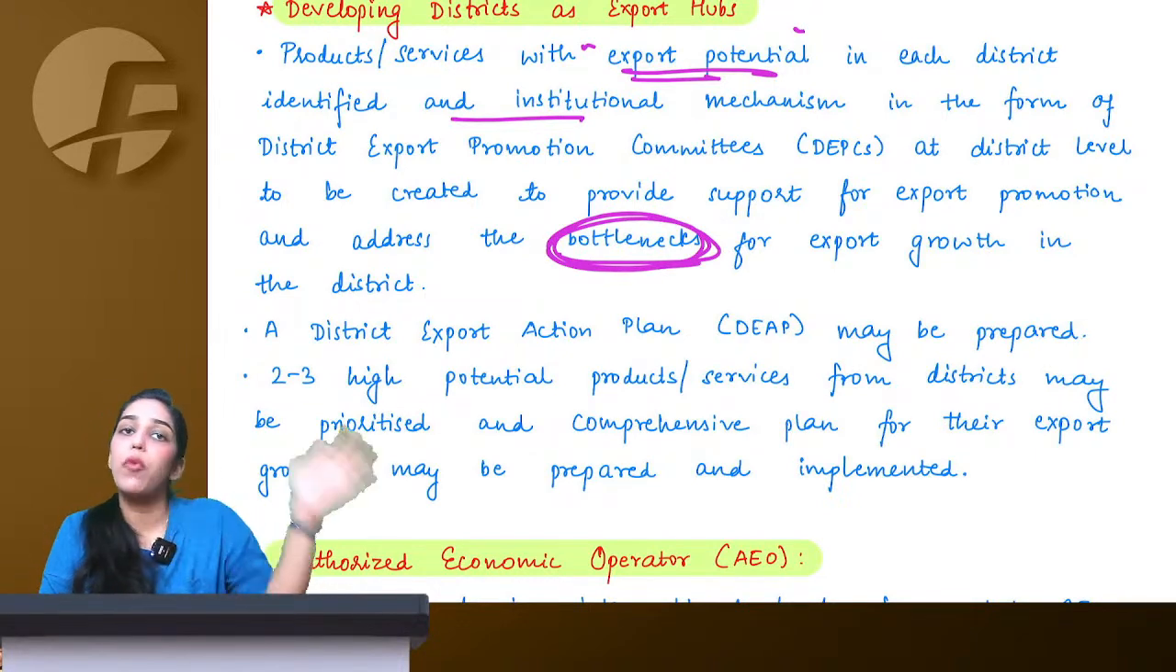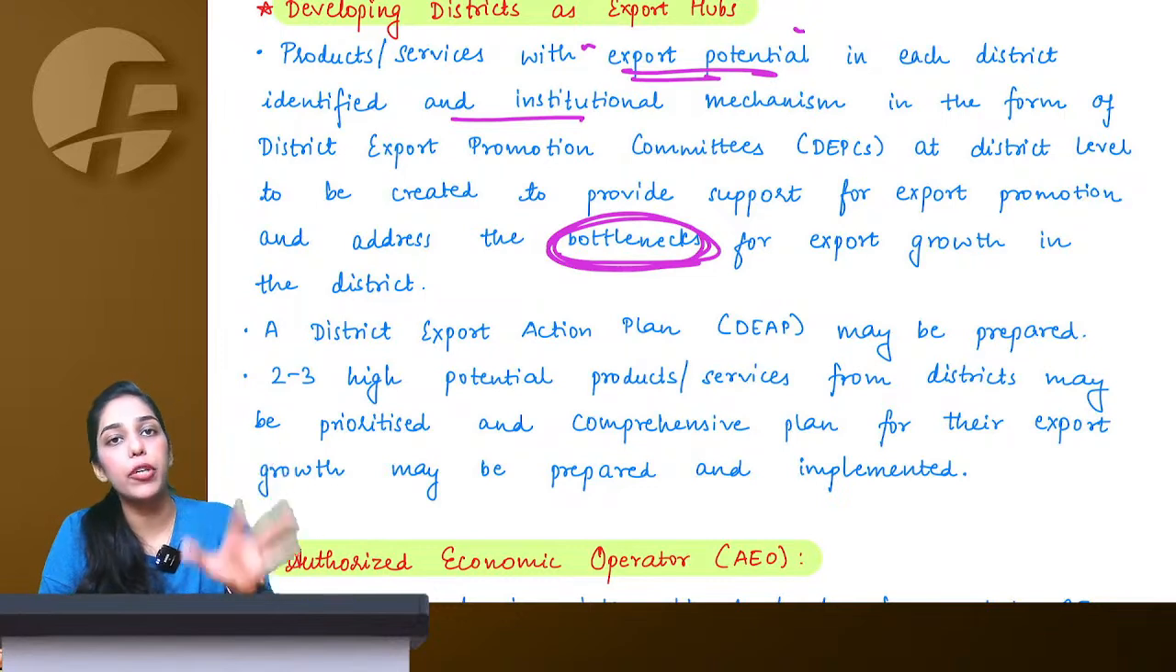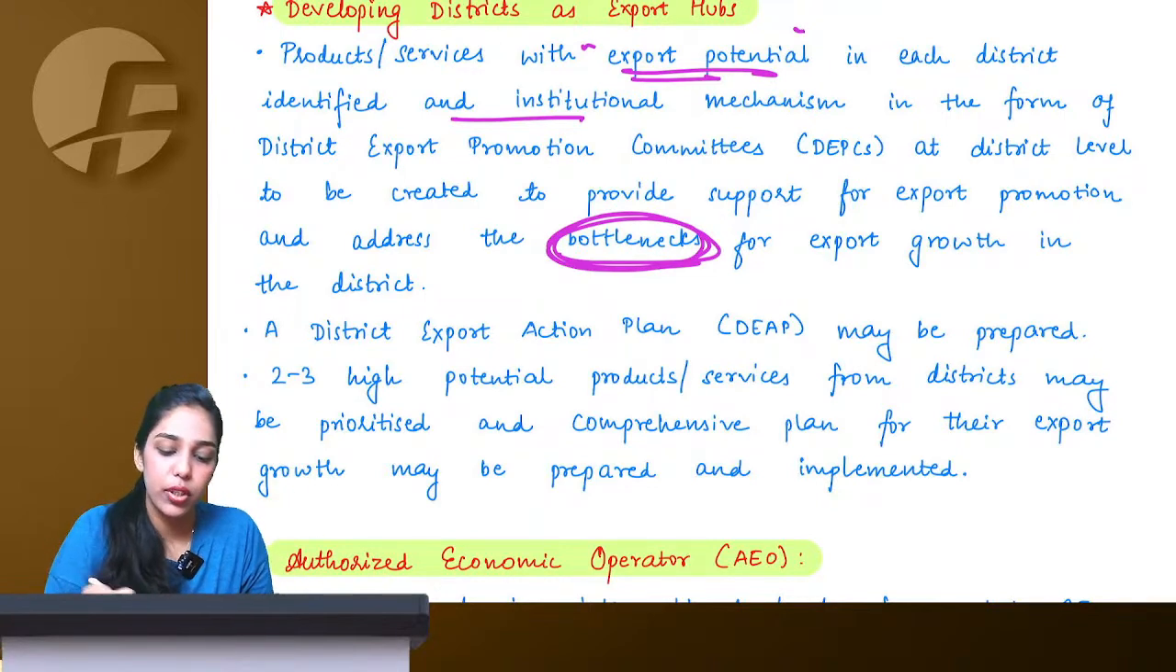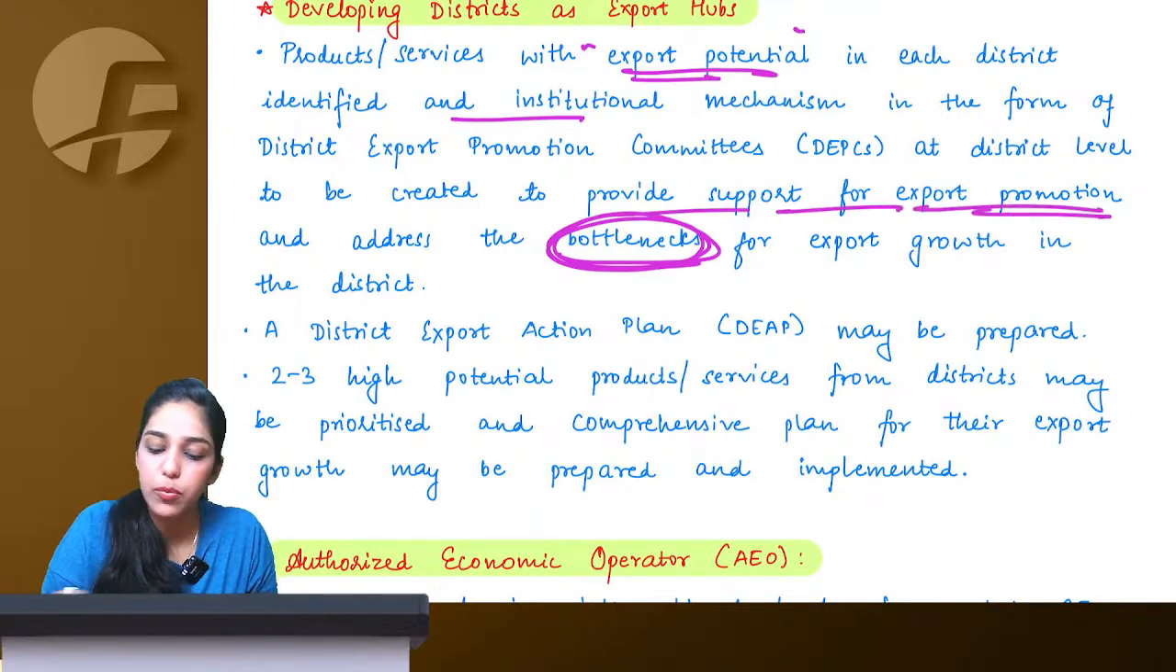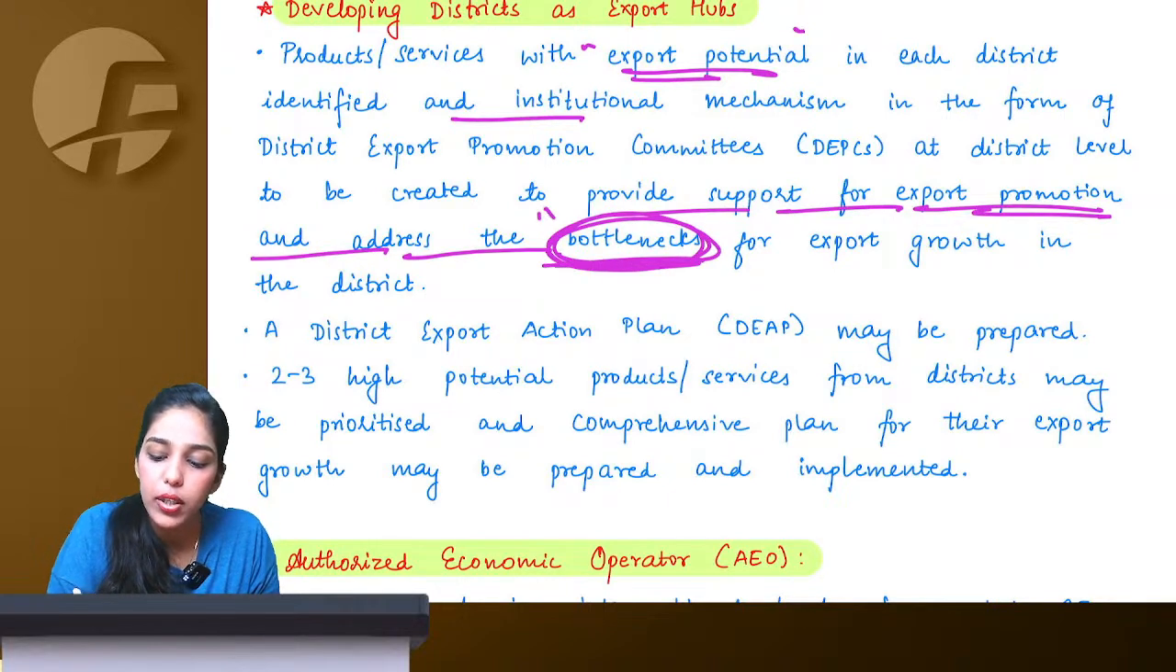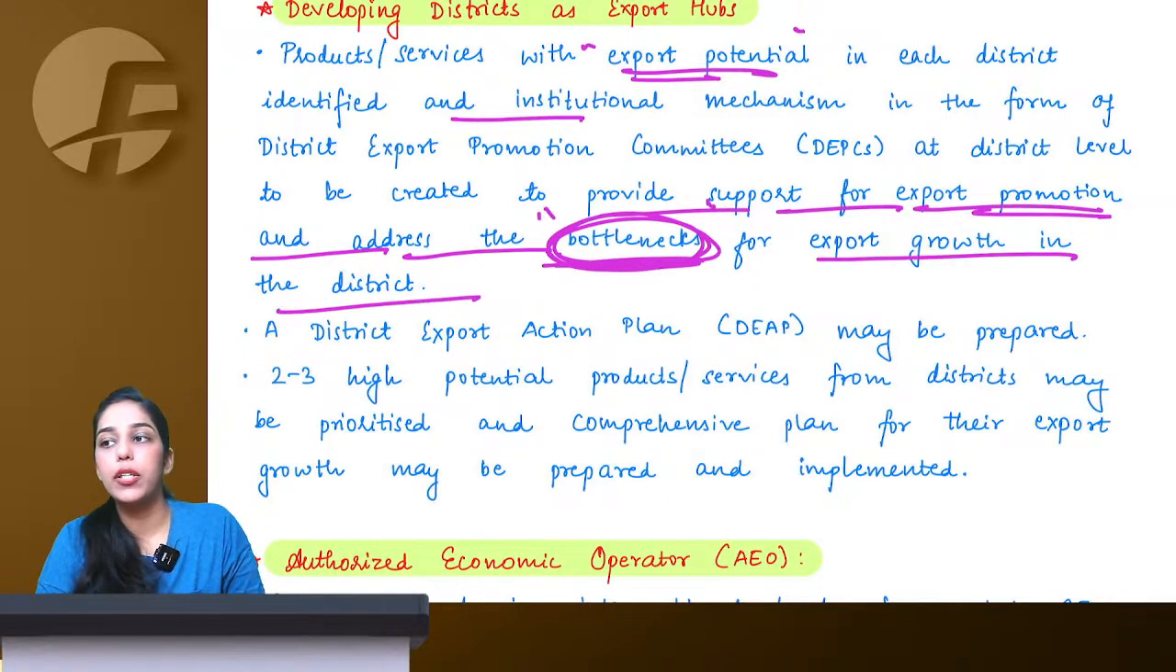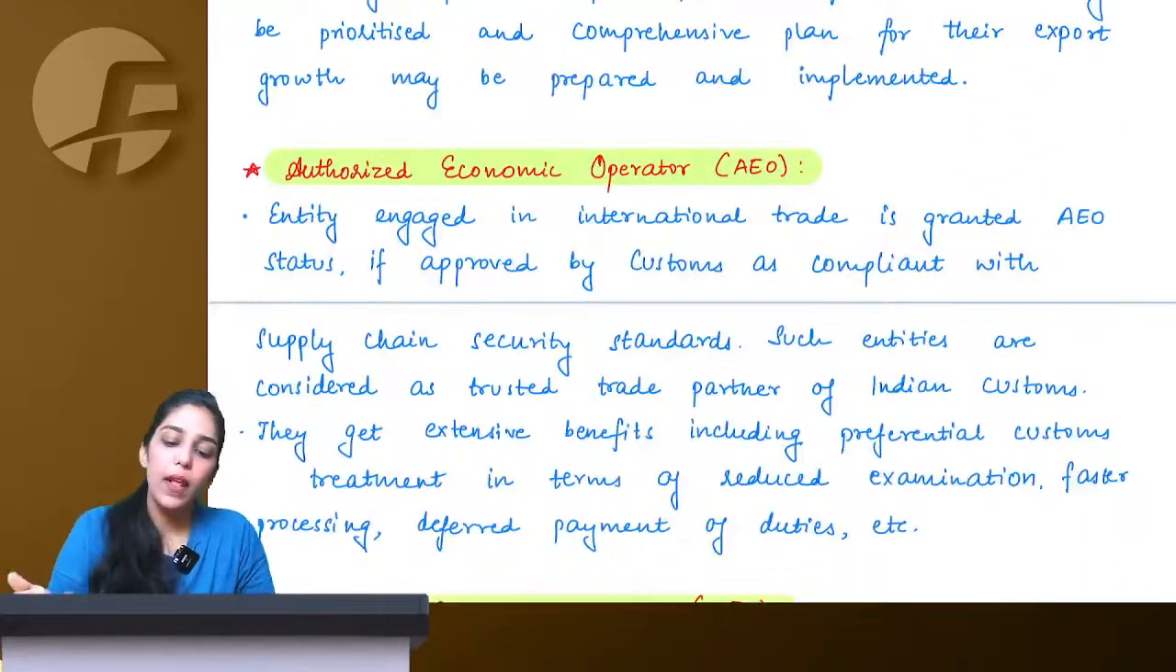So you remove their bottleneck so that they become good in that particular product, and then we can export it. So here we provide them support for export promotion and address what are their bottlenecks for export growth in that particular district. What is AEO?